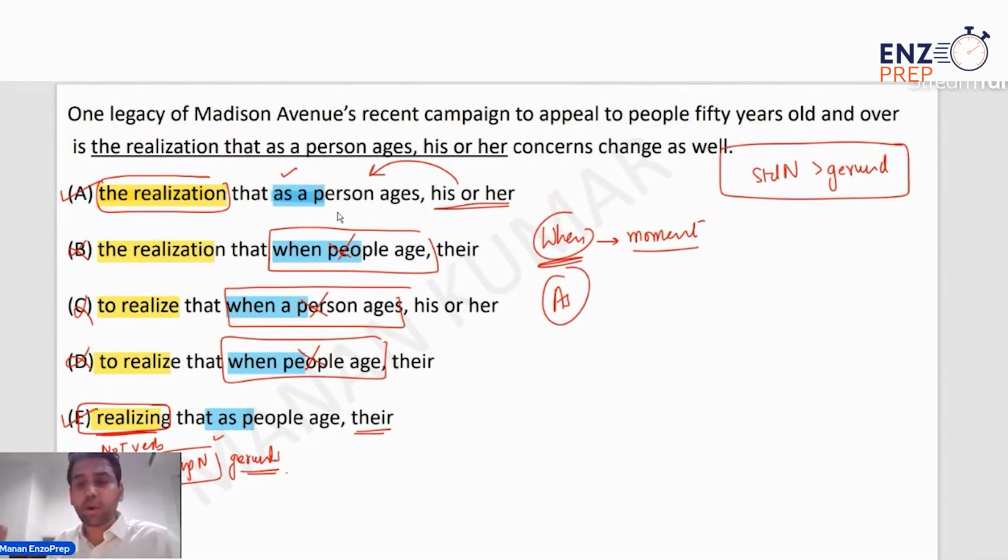So if you're ever given an option to choose between a standard noun form, which typically, not always, ends with tion, and a gerund form, and both options are grammatically correct and conveying the same meaning, you would choose a standard noun form over a gerund form. And in this question, that is the reason why option A would come out to be the right answer and not E. That's the only difference. Apart from that, both are grammatically correct and both are conveying the same meaning as well. So the answer for this would come out to be option A.